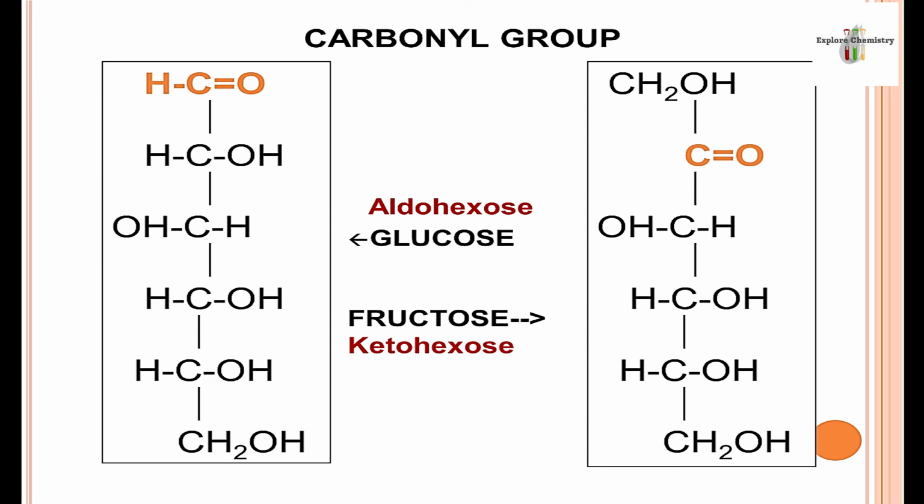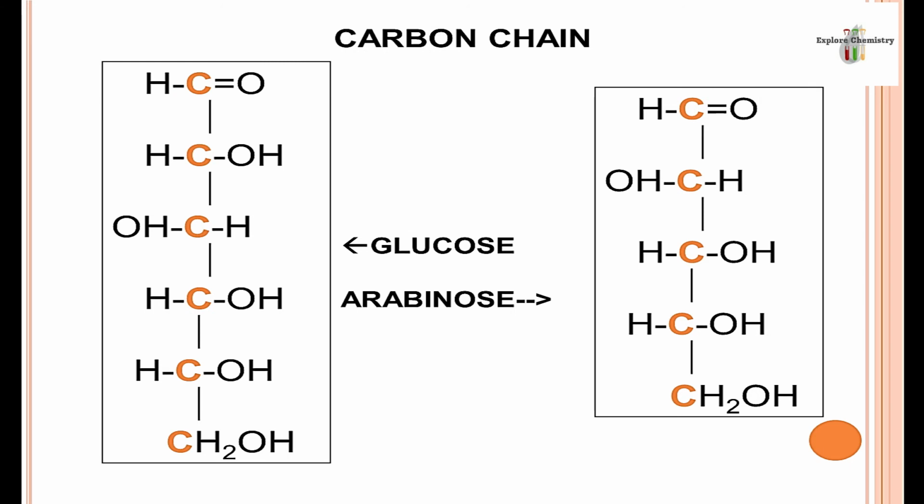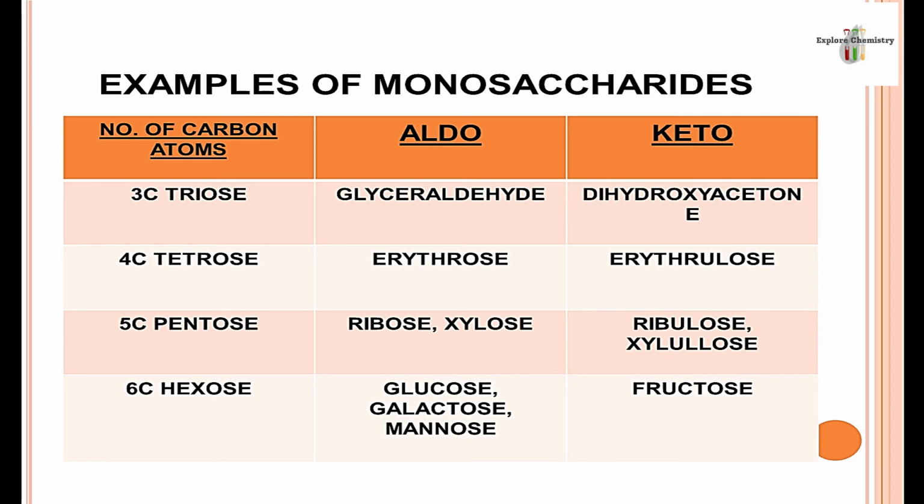Now, two functional groups are present. You can easily identify them now. Aldohexose is the left one, ketohexose is the right one. Aldohexose is glucose, ketohexose is fructose. Both are used as sugar. Another one you can identify here. Both are aldo, meaning they contain the aldehyde functional group, but the number of carbon atoms is different, so they are named like this.